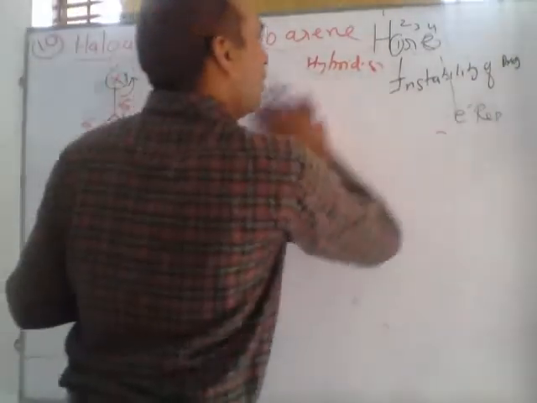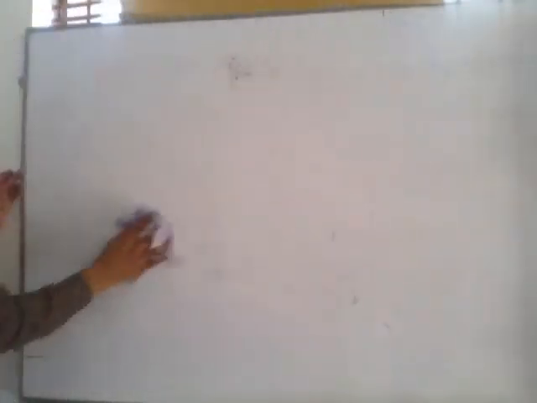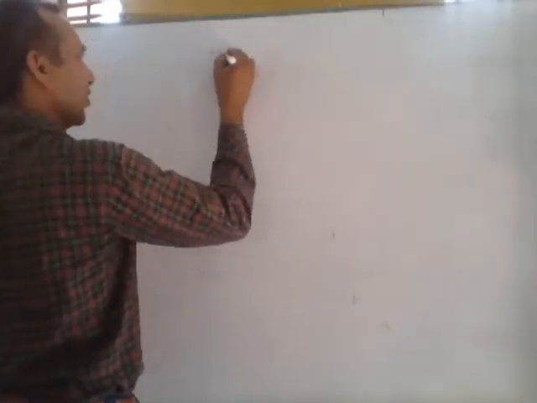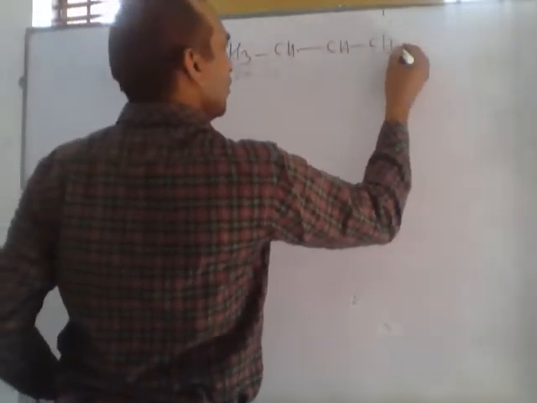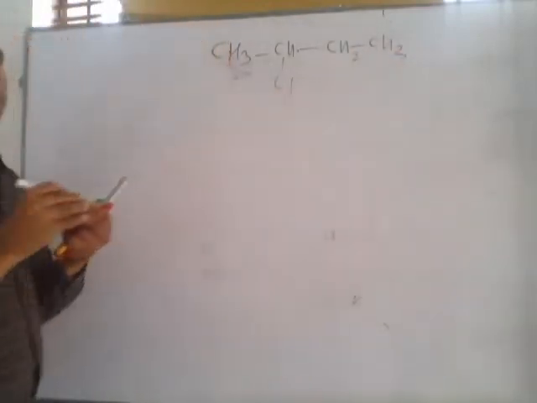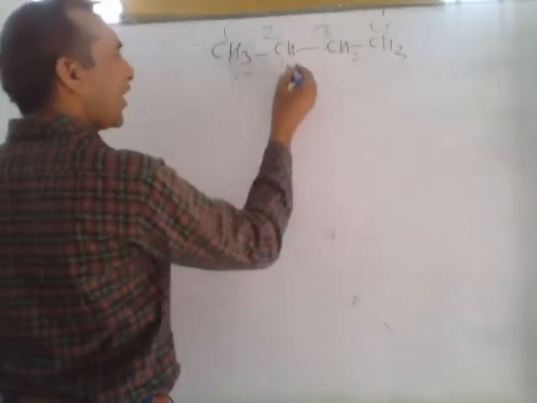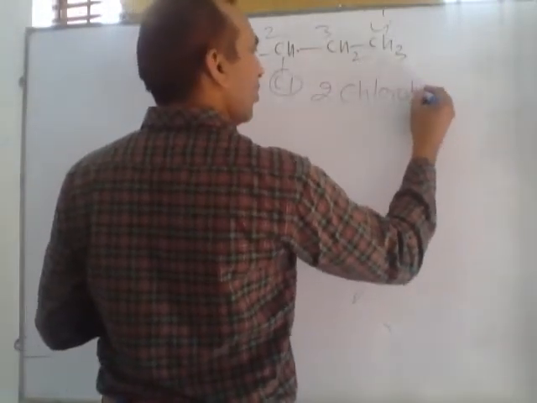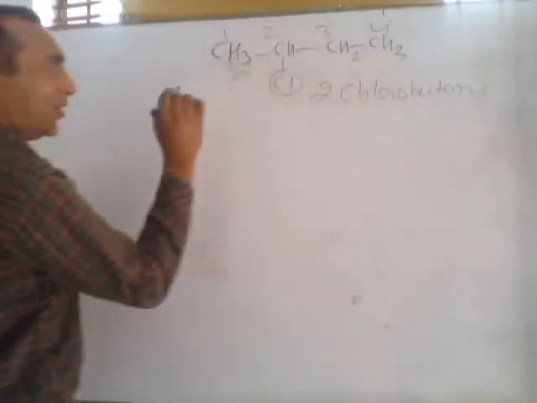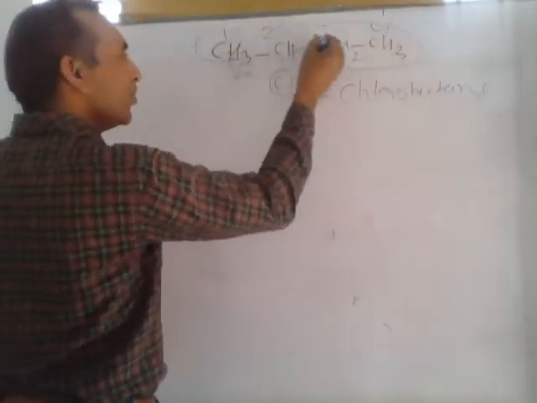Next, can you write the name of this compound? Listen, this compound CH3 CH2 CH3. Can you write the name of this compound? This compound is 1, 2, 3, 4, on the second carbon this is chlorine, so we can write this is 2-chlorobutane. In common name, we can say this is secondary butyl chloride.